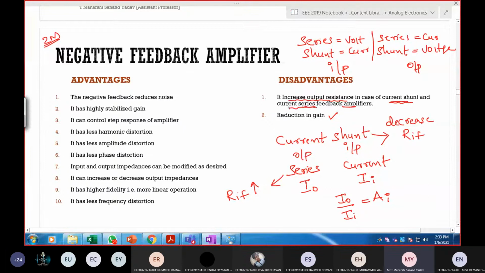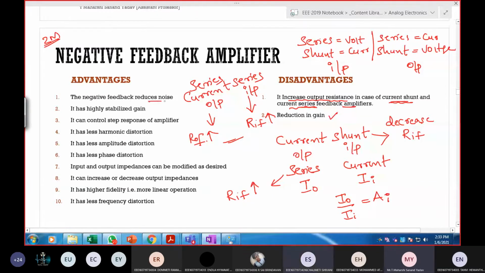Now you tell me about current series feedback. Output is current. Input is in the form of series. In the output side, if it is current, then it is nothing but series. So input RIF, series means it is increasing. Output is also series, so ROF will also increase. Clear?